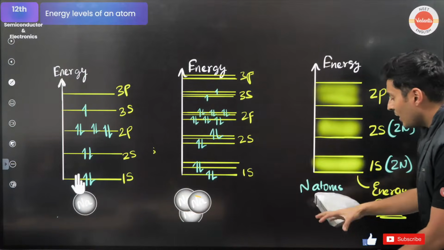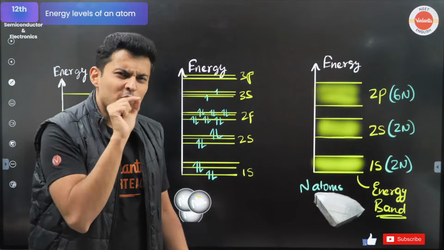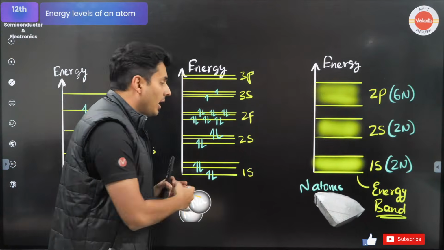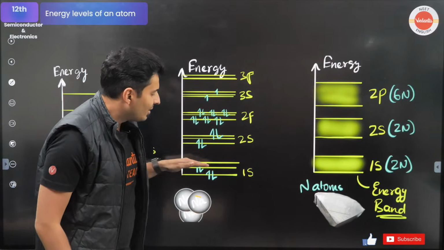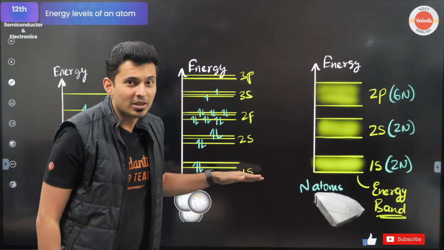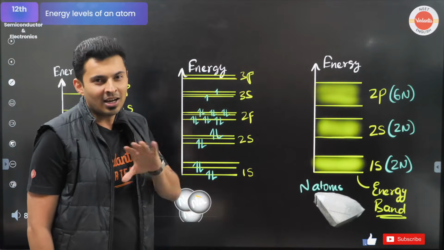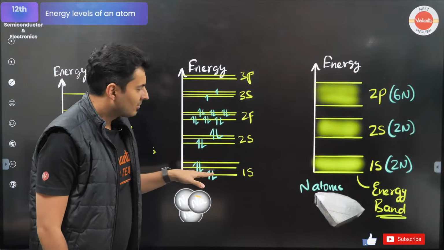So when there are multiple atoms, there will be so many lines. Can you see those lines? Imagine 100 atoms are there. 100 lines will be there. They will be so close to each other. If there are so many lines close to each other, can you see them clearly? No.